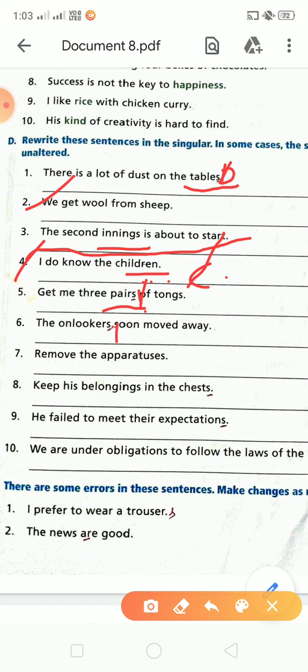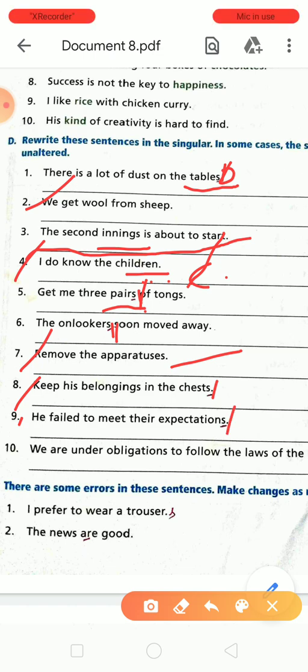Okay. You will remove the S letter. In 7 it will be the same condition, no changing. And in the 8, in the chests, okay, you will remove the S letter. Then it will be keep his belongings in the chest. 9 is he failed to meet their expectations. In the expectations you will remove the letter S and write down the whole sentence. Okay. He failed to meet their expectation.